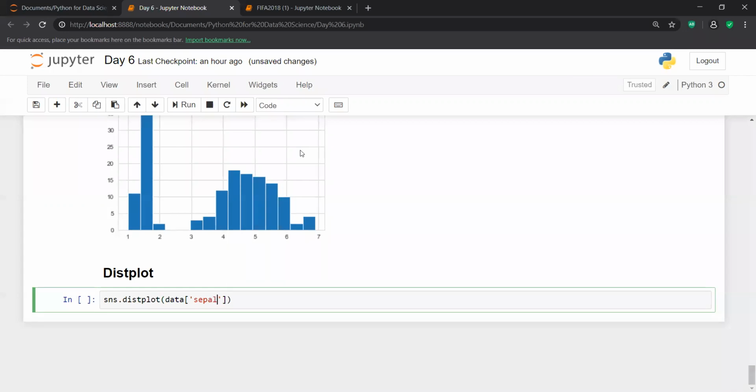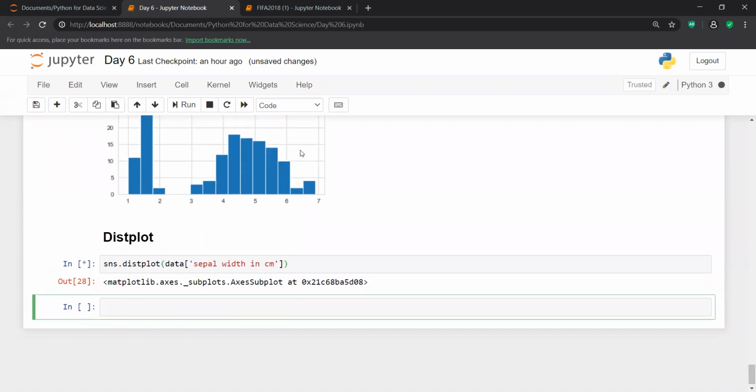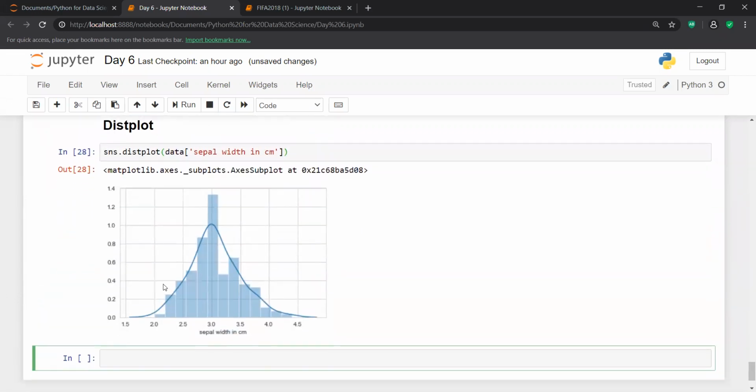If I check this for sepal width, let me check this for you. Yes, this is a perfect normal distribution curve, meaning the values of sepal width come from a normal distribution.